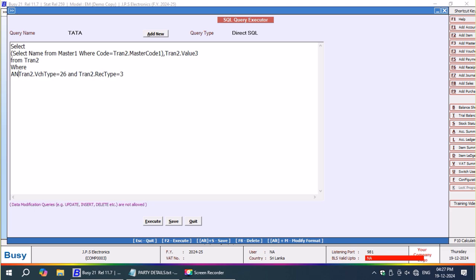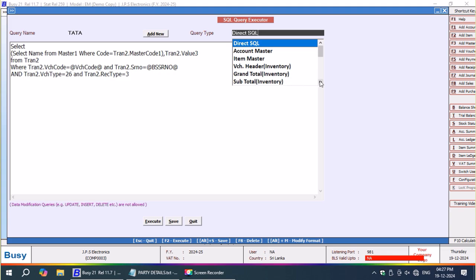Now I am pushing it to the bottom line, and by adding the word and, here I am going to write where tran2.voucher code is equal to @voucher code and tran2.sr number is equal to @bssr number.